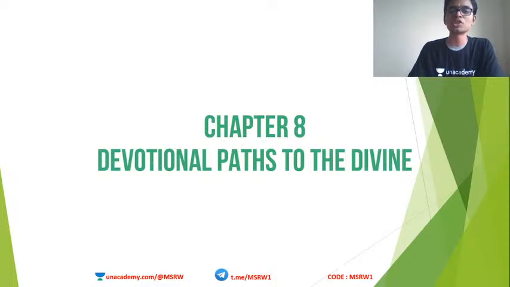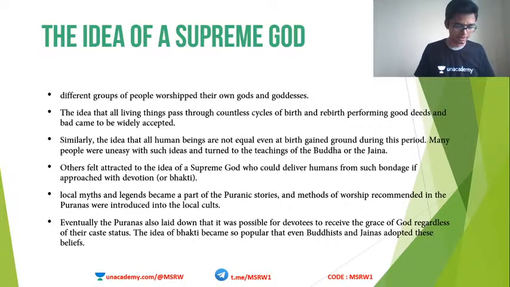Chapter 8, Devotional Paths to the Divine. So yes, the idea of a supreme God. Now we are going to see about some of the cults like the Bhakti, Sufi, Jagannatha cult, Veera Shaivas, etc. in the medieval times. Different groups of people had different gods of their own. Just like different religions have different gods, different regions also had different kinds of gods. South Indians had one prominent god, North India some other god, and so on.